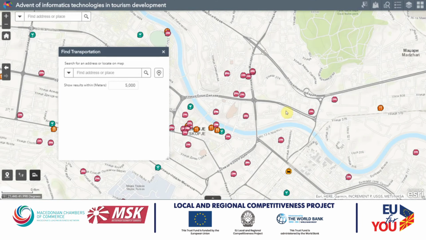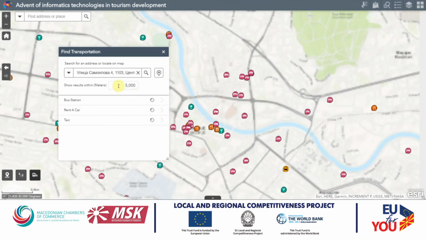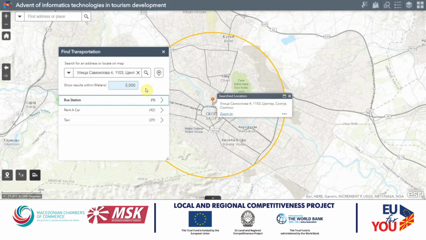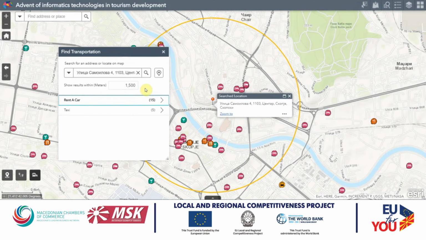Except this way of querying, the transportation options can be searched with another reference point. In this case, you would select the location you are located in and then enter the search zone. Upon getting the results, you can choose from the transportation means nearby.